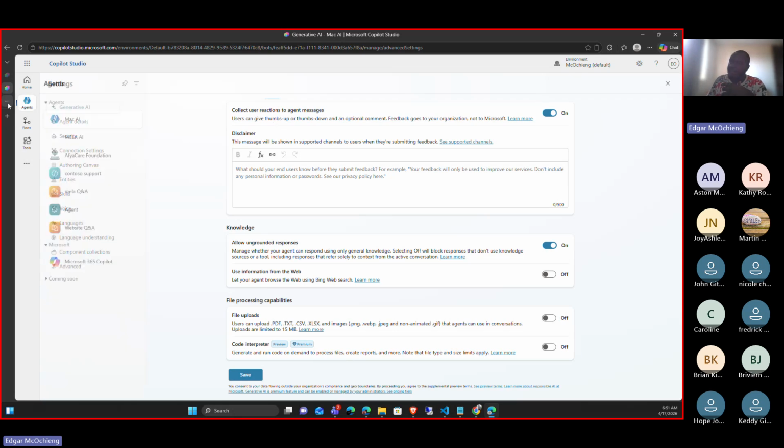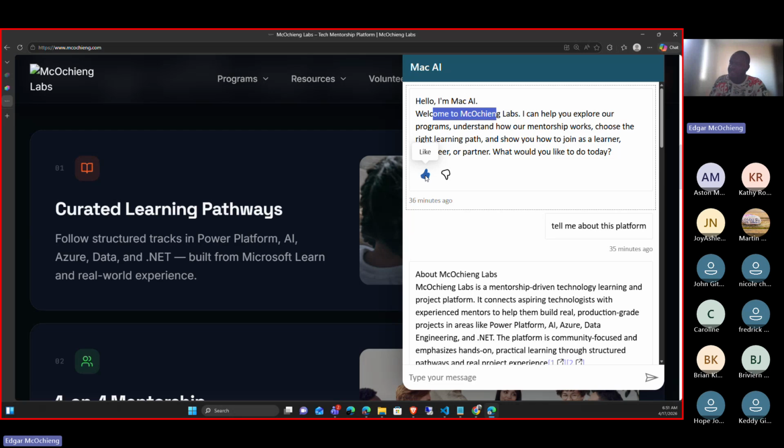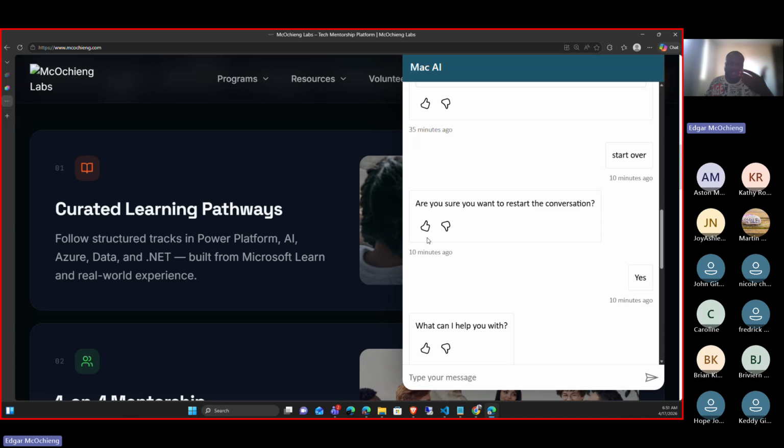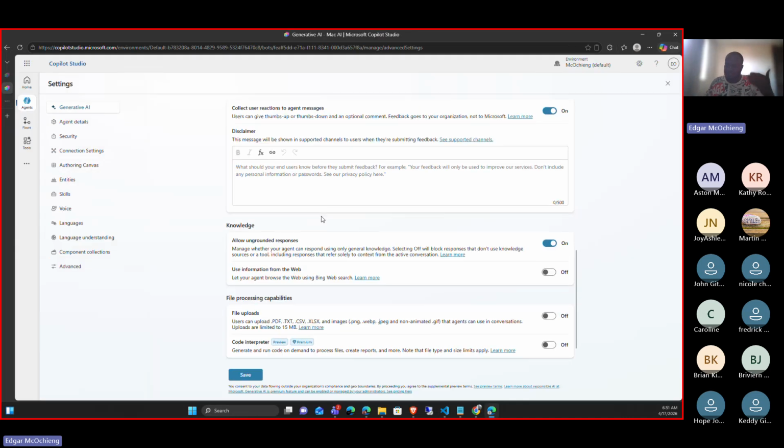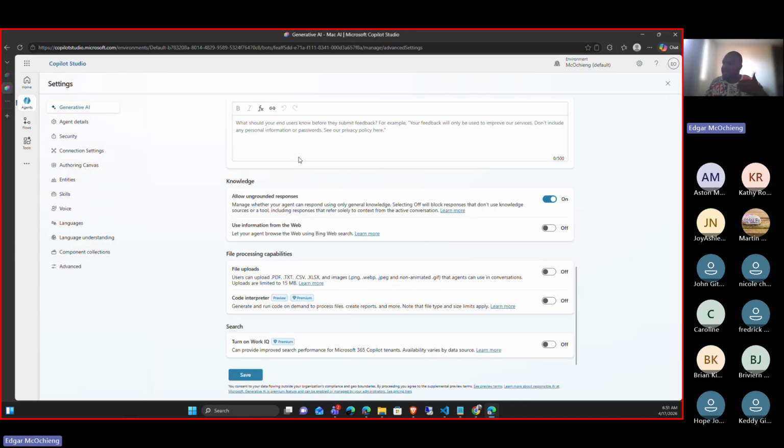From every interaction, it asks for a thumbs up or a thumbs down. It asks how I feel about that conversation. That's how we can collect feedback from our agents. Next is knowledge. You can allow it to use grounded knowledge, or web application knowledge. We can also allow people to upload documents. For example, in our WhatsApp, can people upload a document and ask questions about that document? That's how we enable knowledge.